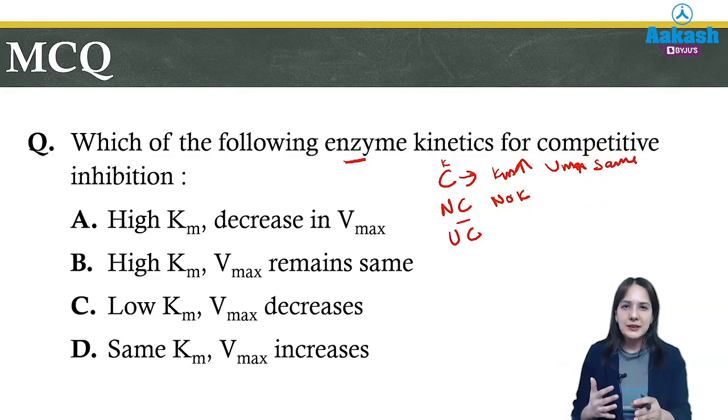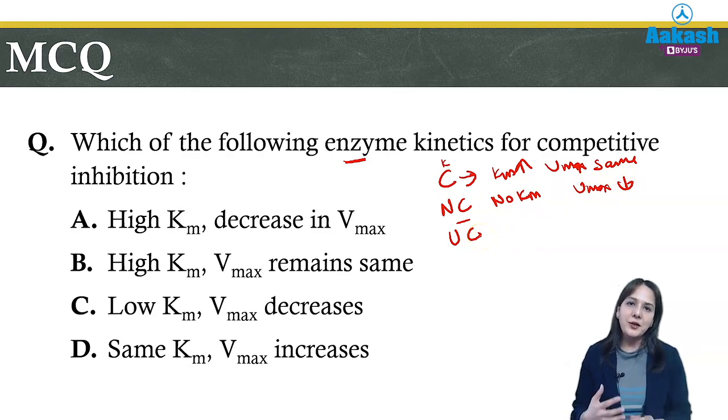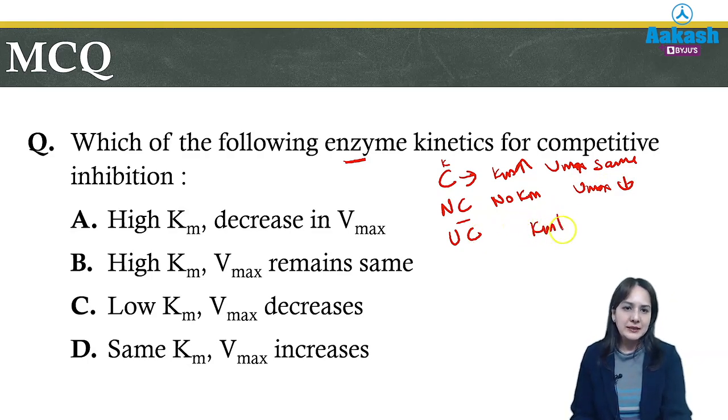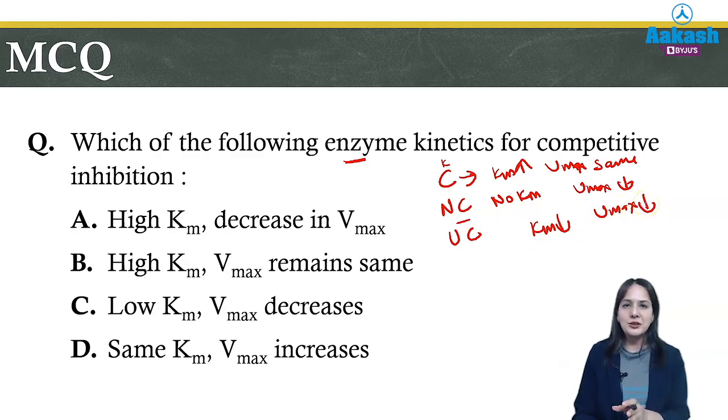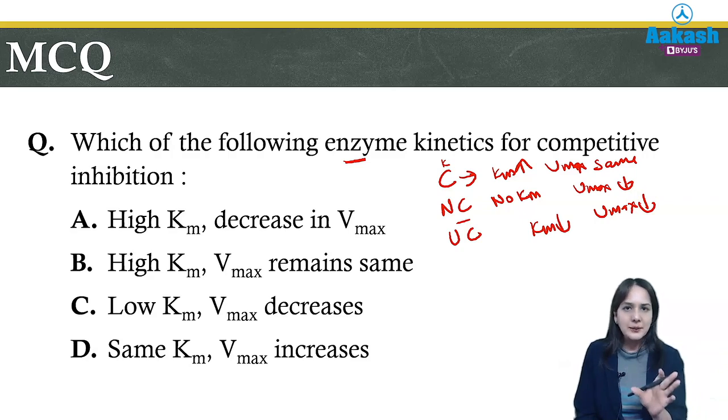For non-competitive, you can say no change, that is no Km change, that is Km remains same, whereas here Vmax is decreasing. And for uncompetitive, you can remember with the mnemonic underperformer, that is both are decreasing, Km as well as Vmax. So in this easy way you can answer such type of questions which are very frequently asked. So in competitive, Km is increasing, Vmax remains same. In non-competitive, no Km change, whereas in uncompetitive, both are underperforming, both are decreasing.